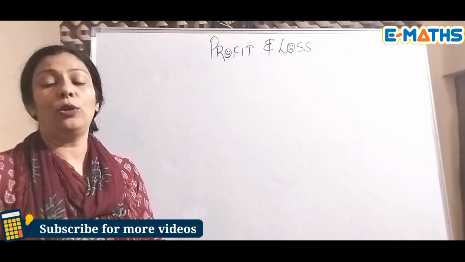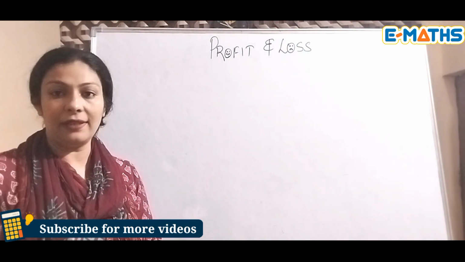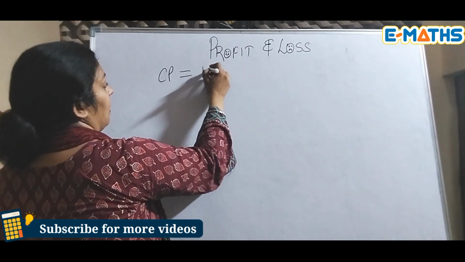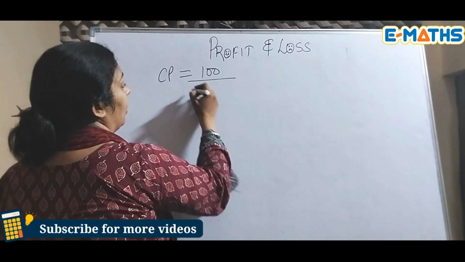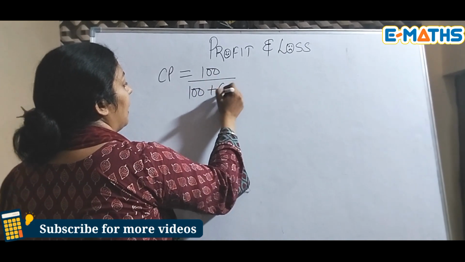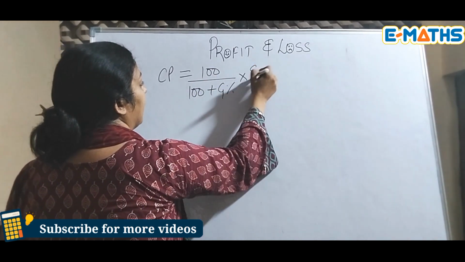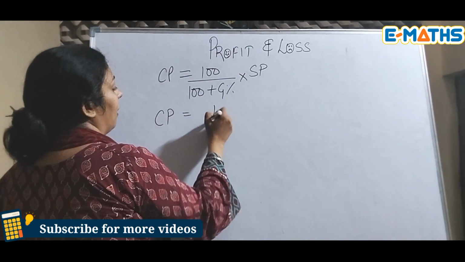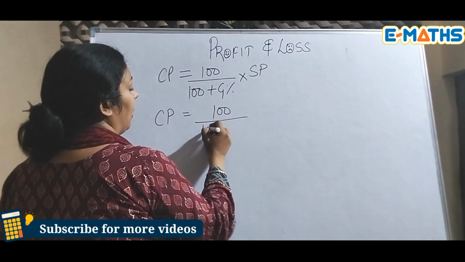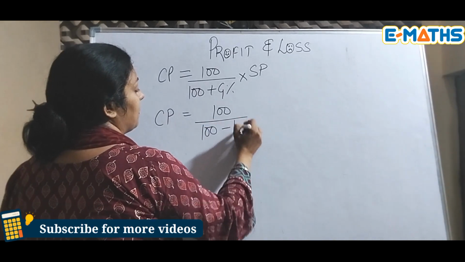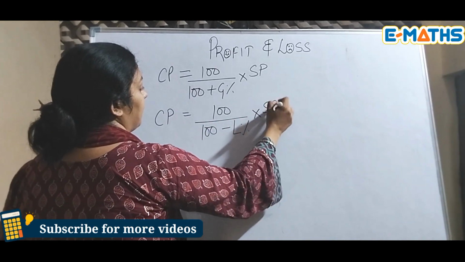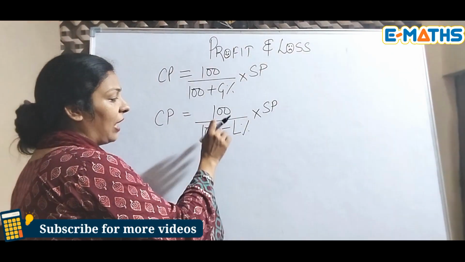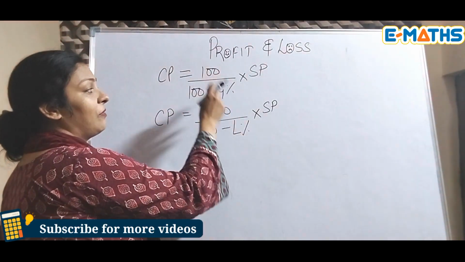Now I am going to tell you how you can find the cost price when gain is given to us. It will be 100 upon (100 plus gain percent) into SP. And when loss is given, it will again be 100 whole upon (100 minus loss percent) into SP. So whenever there is a loss percent, we have to subtract it. Whenever there is a gain percent, we have to add it.